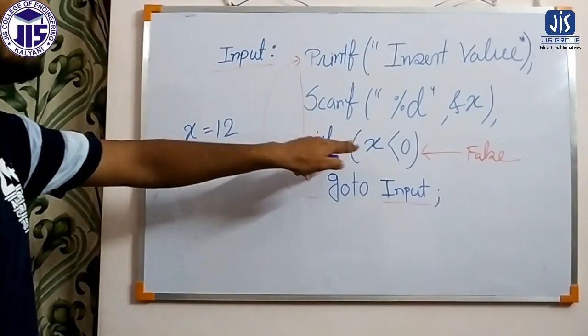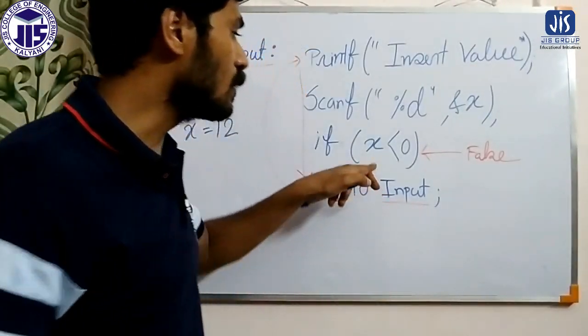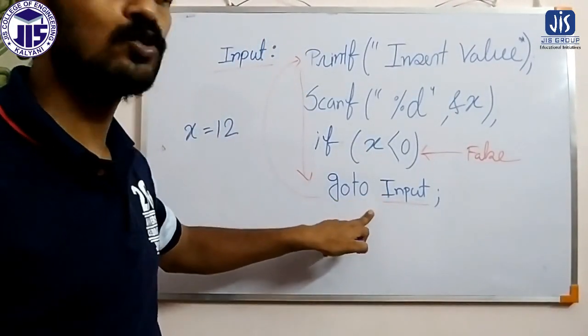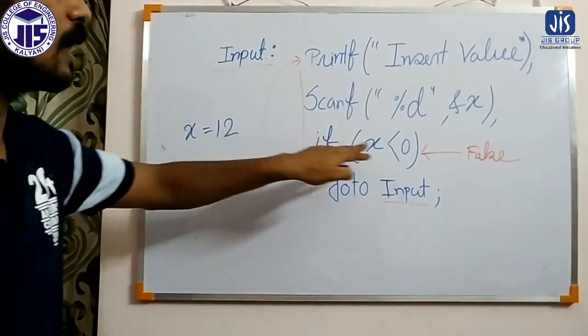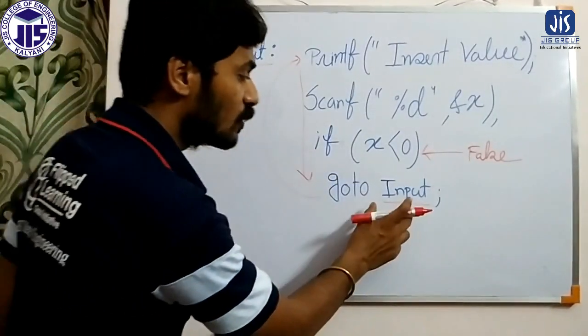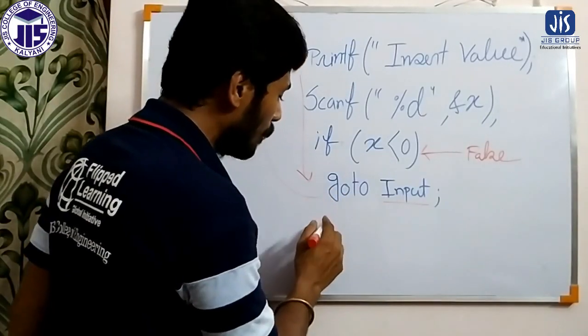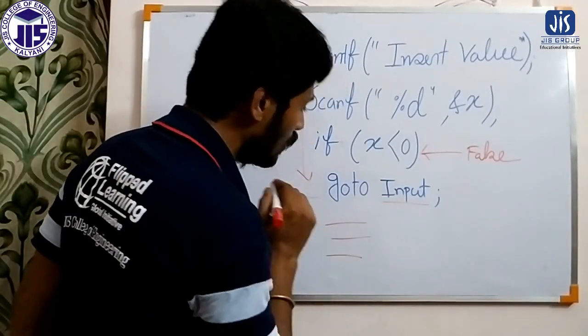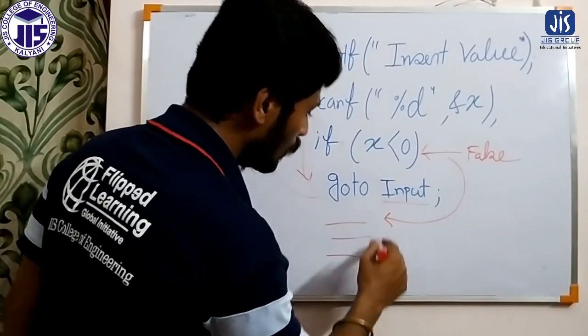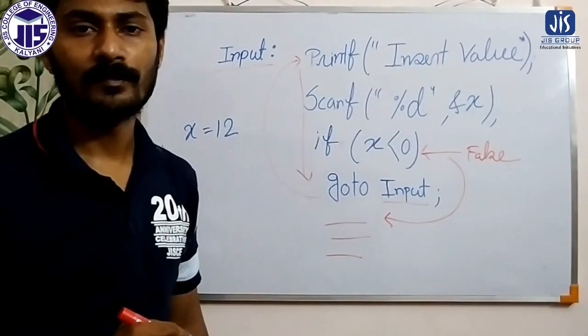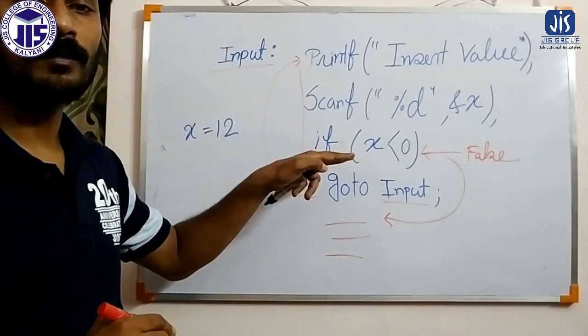So whenever the value of x is negative, this condition will be true and the go to statement will execute. And whenever the value of x is positive, the condition will be false, then this statement will not execute, it will skip, and the following statements will run.